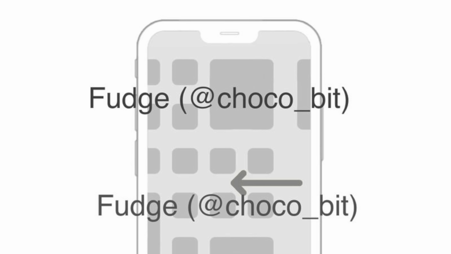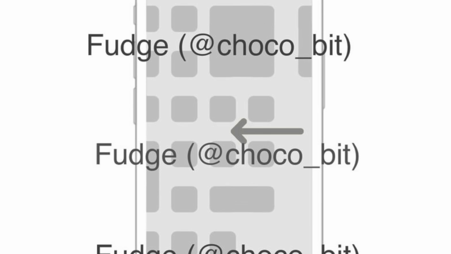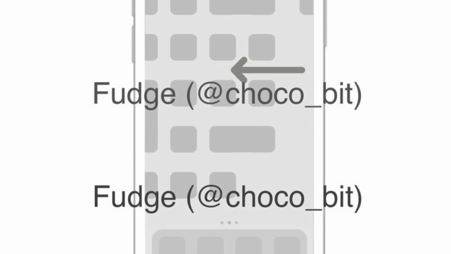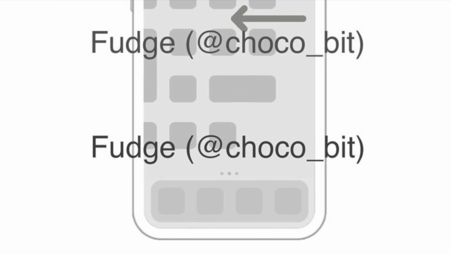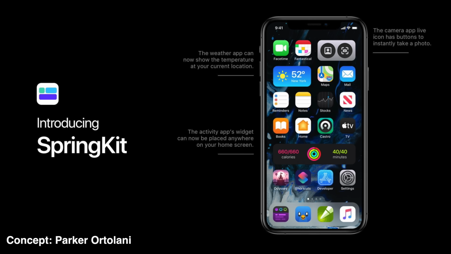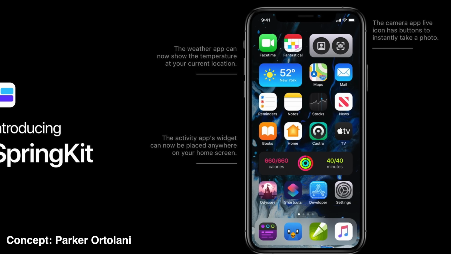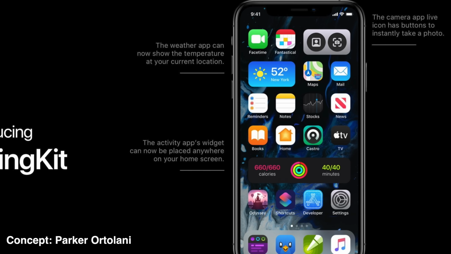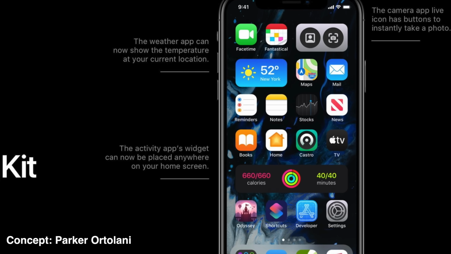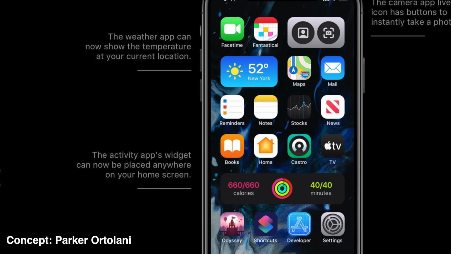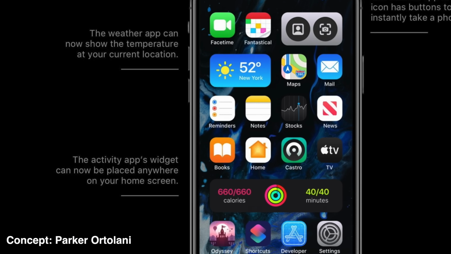There's also leaks within iOS 14 code that indicate that widgets may be making an appearance as an addition to the home screen. Again, widgets on the home screen is a feature that Android has had for quite some time, and while there are rumors and even some diagrams on how maybe this might work, we still don't have a full indication of what widget support will look like on iOS 14.